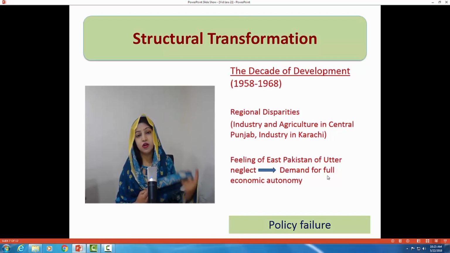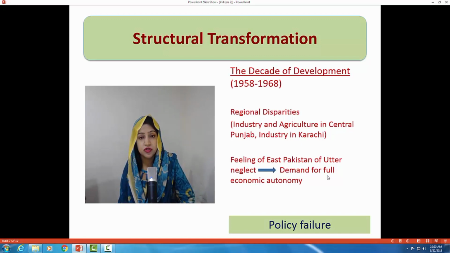So this deliberate economic policy of concentration of wealth did a great deal of damage, in that three different kinds of disparities were created. One is regional disparity, then income inequality, then functional inequality.